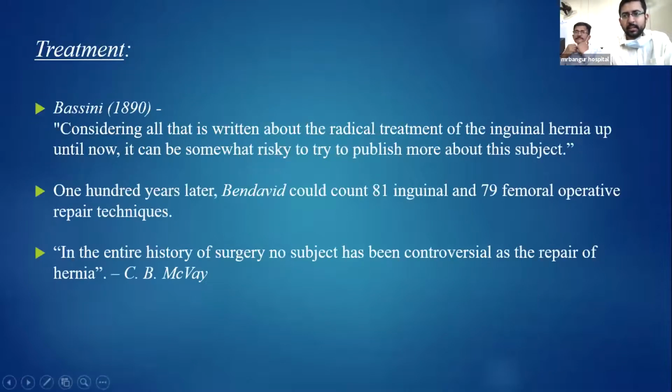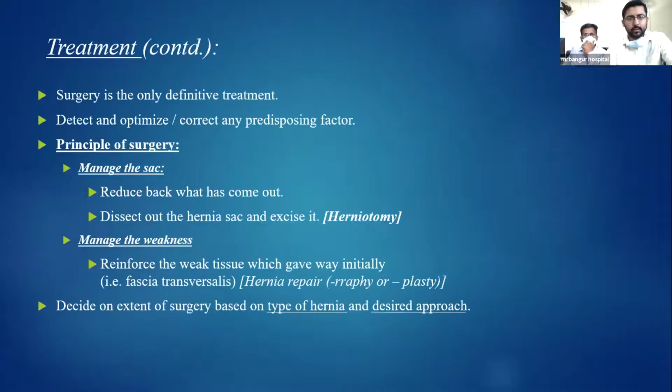Now, Bassini in 1890 noted that considering all that is written about the radical treatment of the inguinal hernia up until now, it can be somewhat risky to try to publish more about this subject. And by the 1990s, there were 81 inguinal and 79 femoral operative repair techniques. McVey has quoted that in the entire history of surgery, no subject has been as controversial as the repair of the hernia. Now, surgery is the only definitive treatment for inguinal hernia.